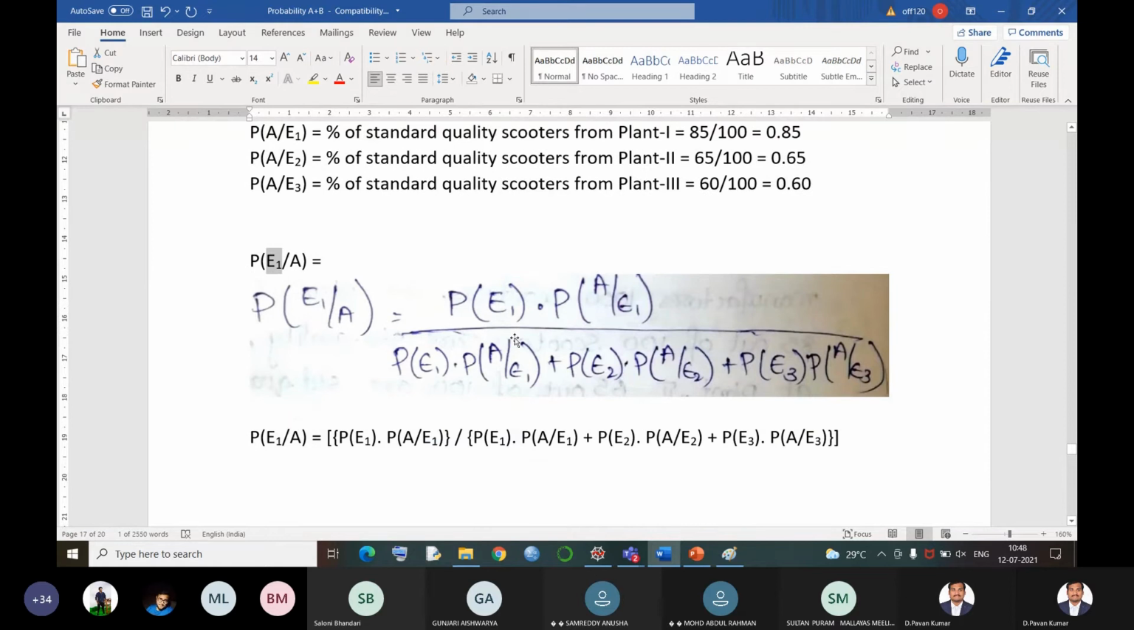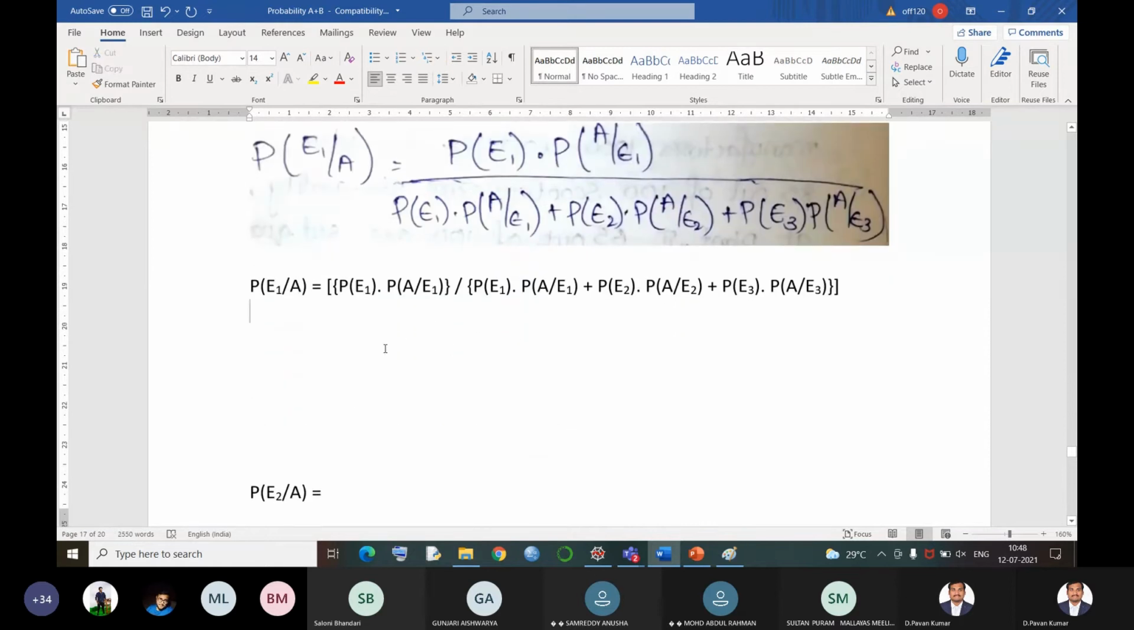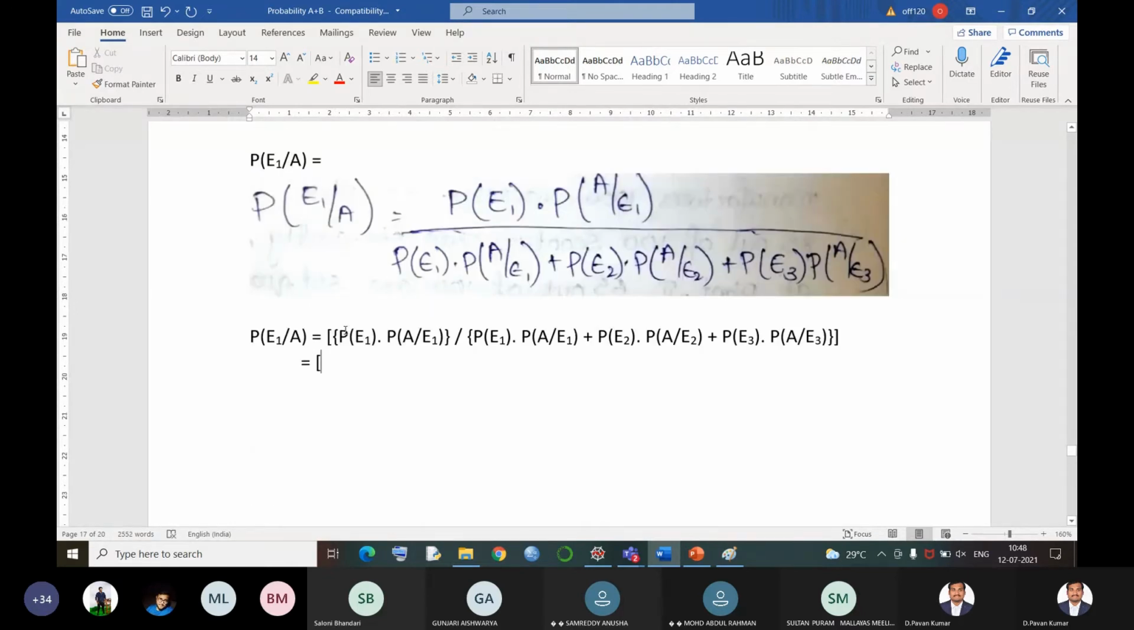This is our formula, and we are going to substitute the values in this one. What is the numerator that we have? The first one is P of E1 into P of A by E1. P of E1 value is 0.5, 50%. The probability of selecting plant 1 is 50% into the probability of getting a standard quality scooter from plant 1 is 0.85. This is the numerator, that means P of E1 into P of A by E1.